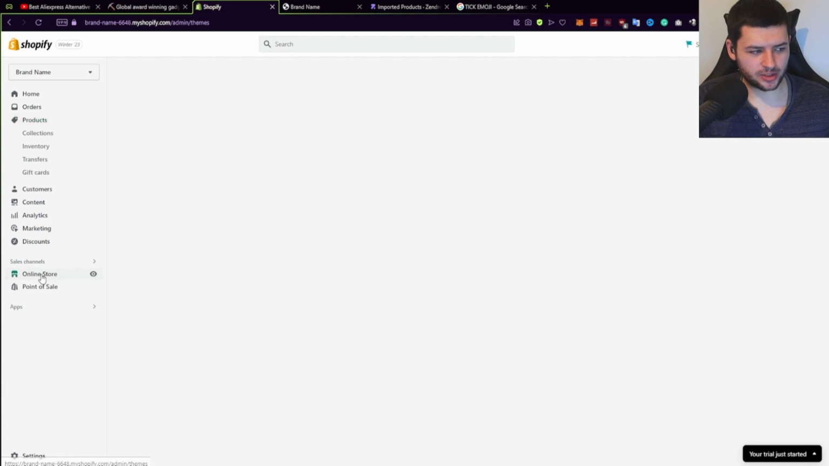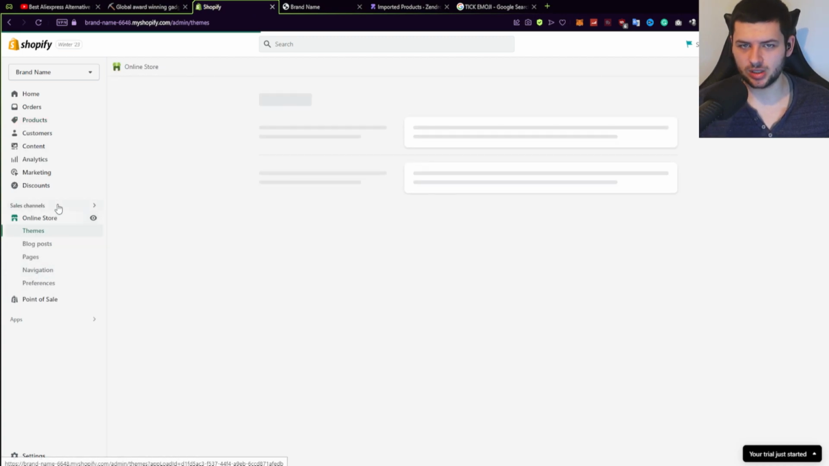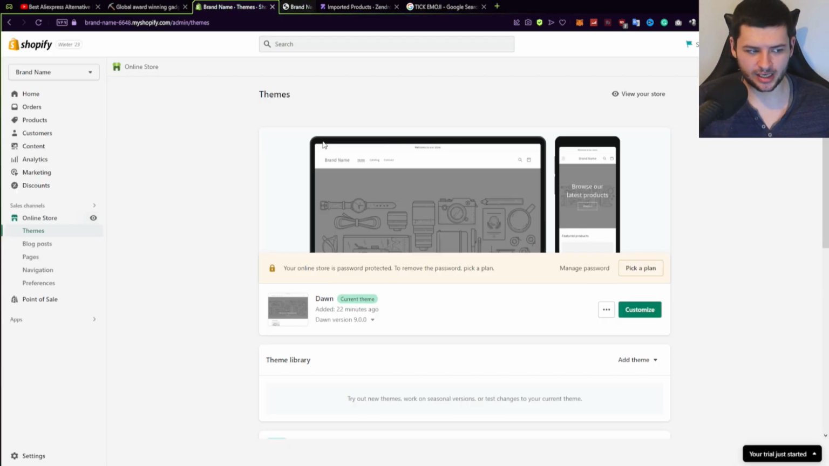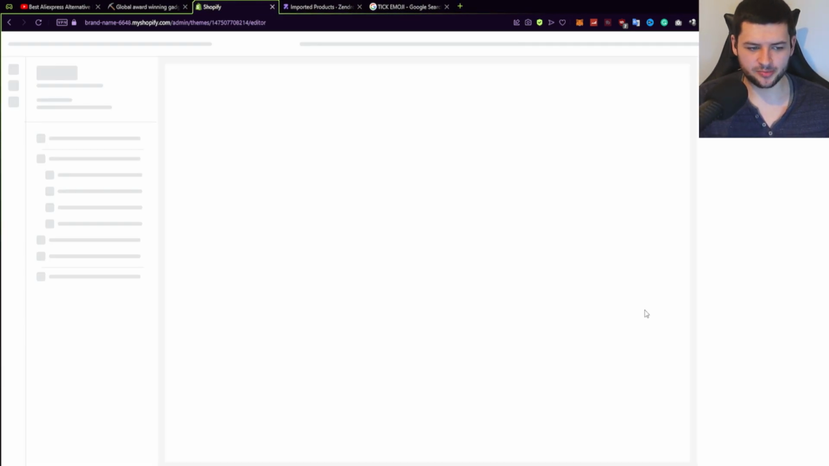So to edit our store, you want to click on online store on the left, and this will allow us to edit our store. Now, personally, I think this theme is already good enough. It looks quite nice. So we're going to keep the Dawn theme, and we're going to press customize.